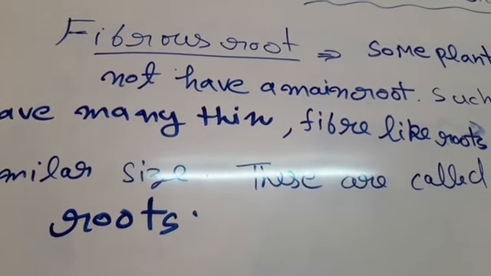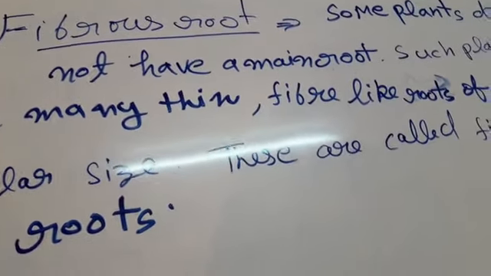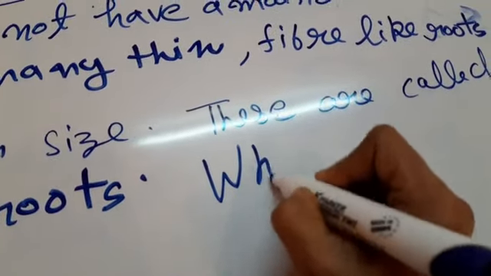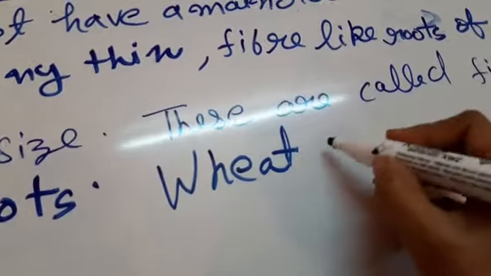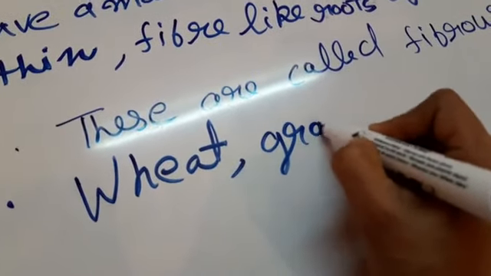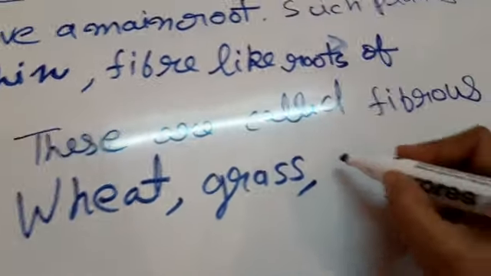Wheat, grass, maize, and millet have fibrous roots.